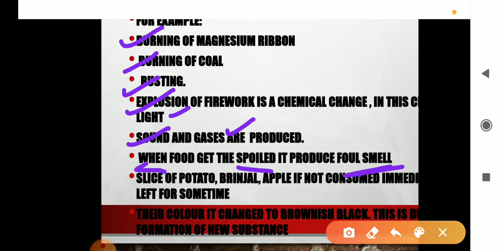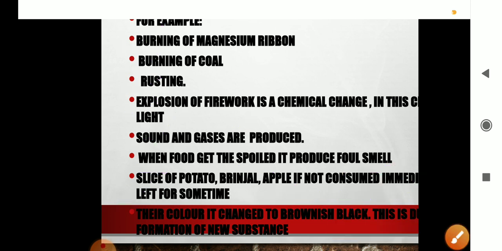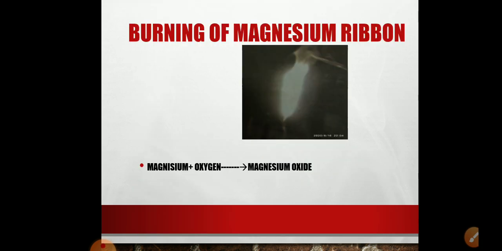And a slice of potato, brinjal, or apple, if not consumed immediately and left for some time, also changes color. After some time, the color changes into a brownish, blackish-brownish color. This is also a type of chemical change. A new compound is formed in them so that the color changes.